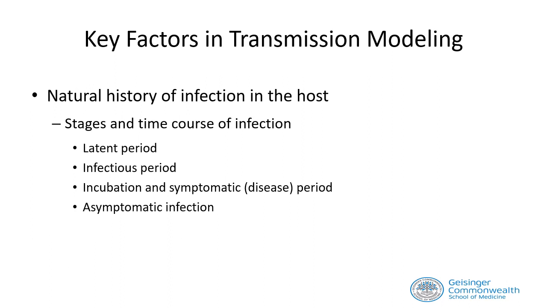When we're modeling transmission of an infectious agent, it is necessary for us to know the stages and the time periods in the natural history of that infection. We learned about these stages and time periods in the previous lecture, namely the latent period, infectious period, incubation and symptomatic period, and we also learned about the main characteristics of asymptomatic infection.